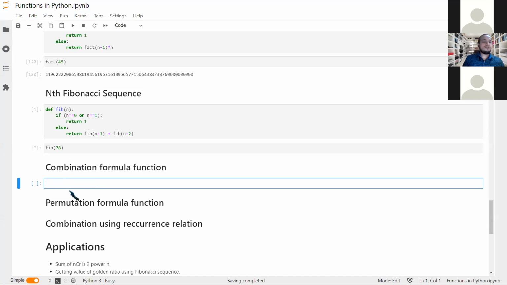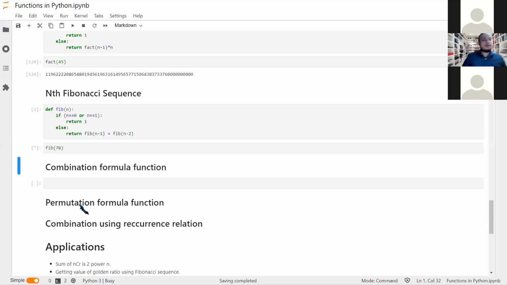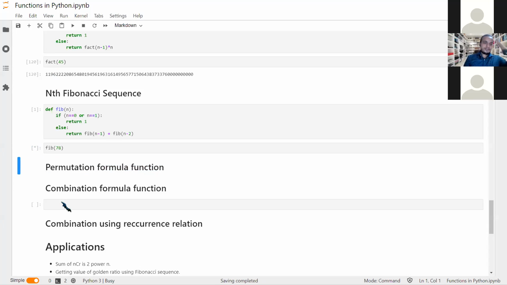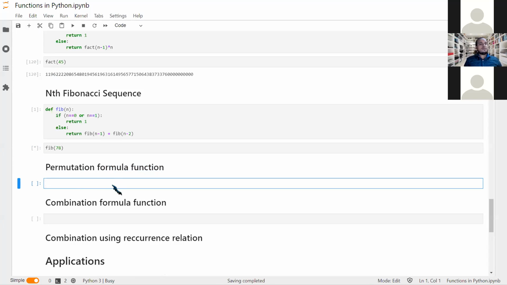Okay, no issue. And I will try. I would like to do permutation first. So we'll take it. So pasted it. So Sir, why? permutation formula.